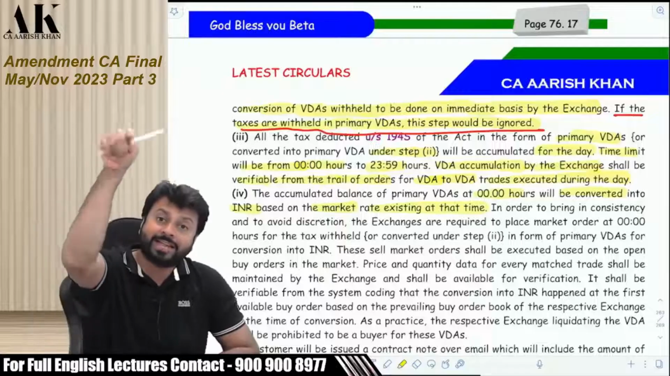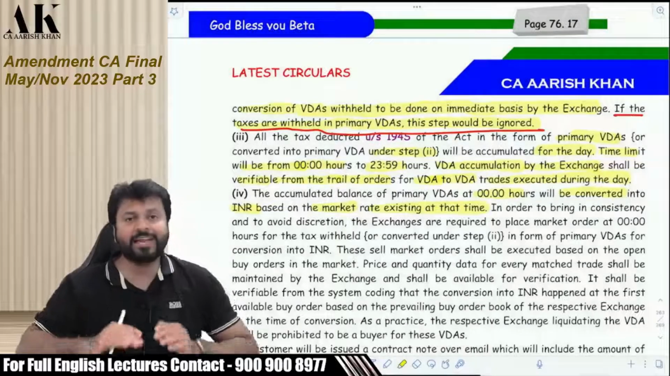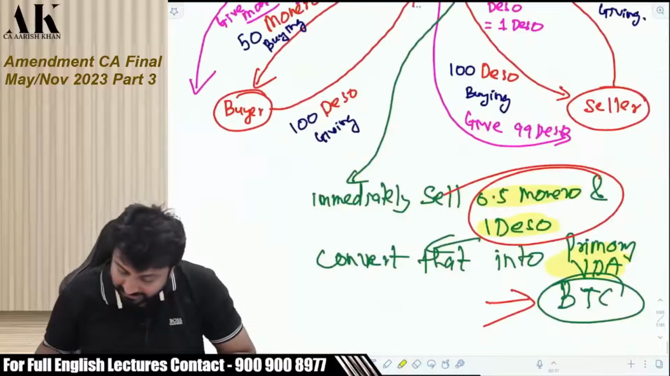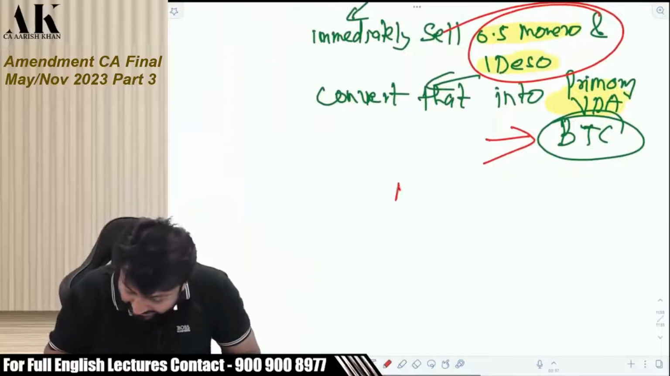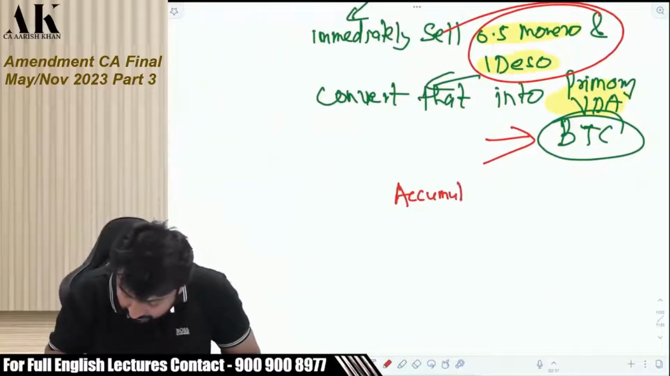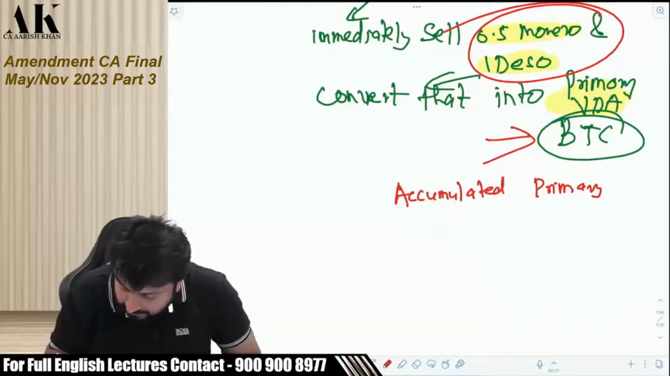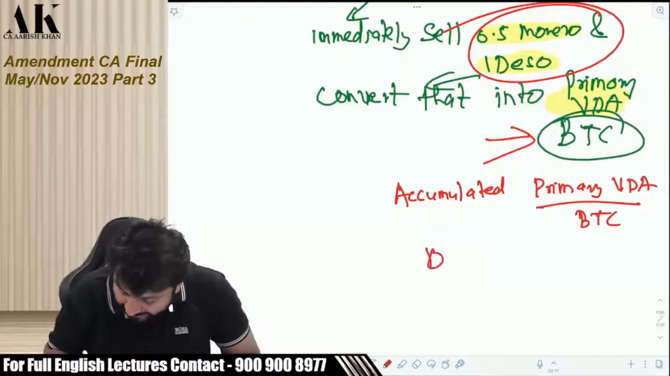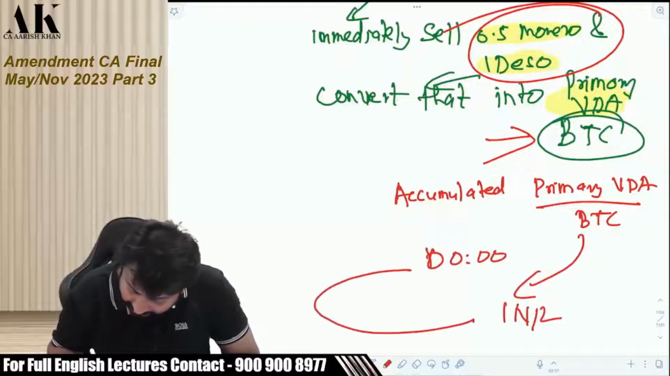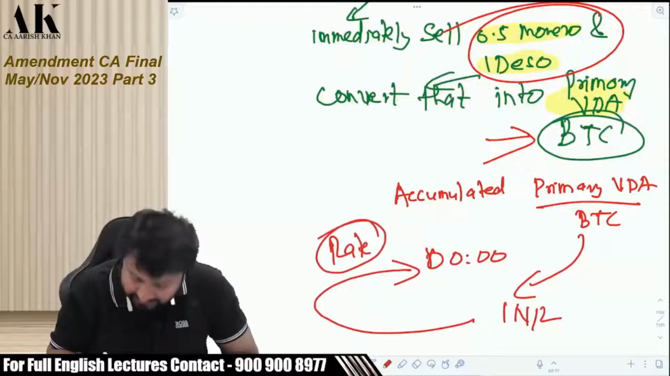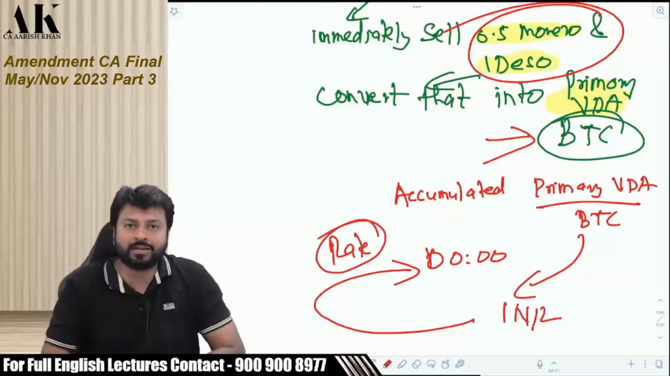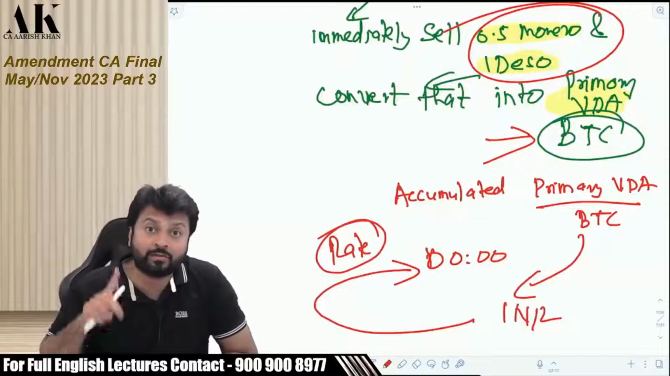Now, after the entire day is completed, the accumulated primary VDA, in our case it is Bitcoin, will be converted at 0000 into what? INR. As per what rate? As per the rate prevailing at night. Because you might be knowing that the cryptocurrency market is available 24/7.